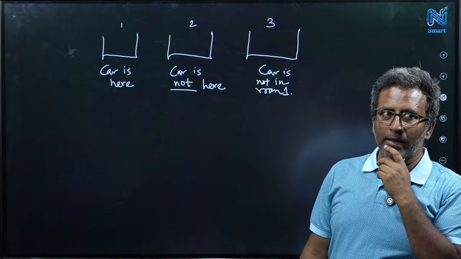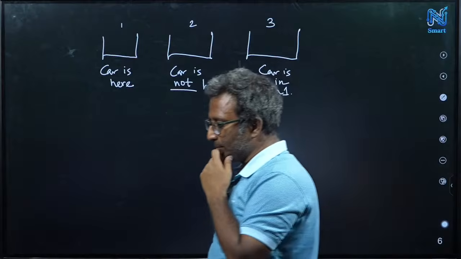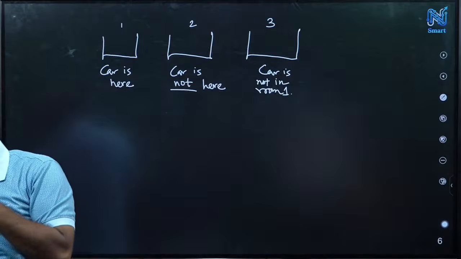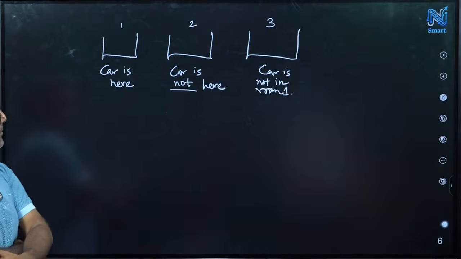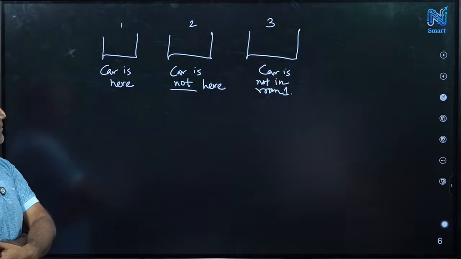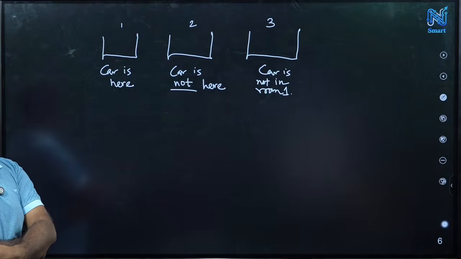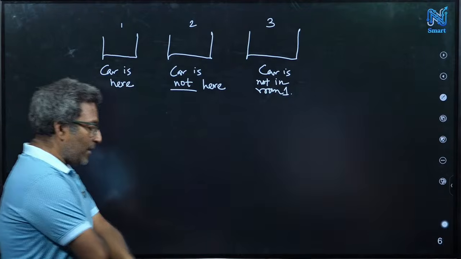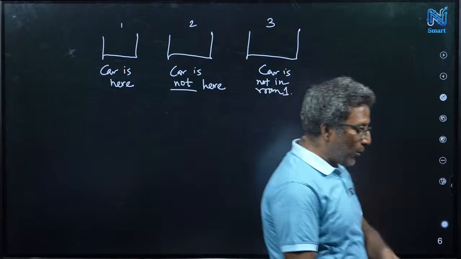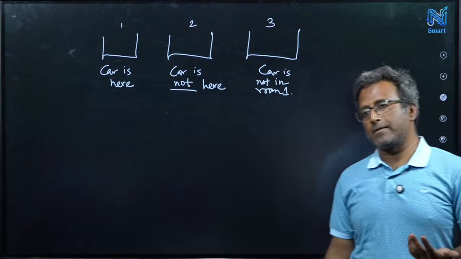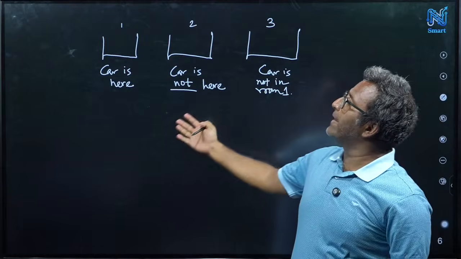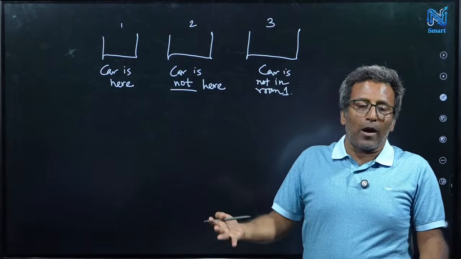Then where is the car? With this type of problem, what could be the possible solutions? You can explain what the possible answer is.